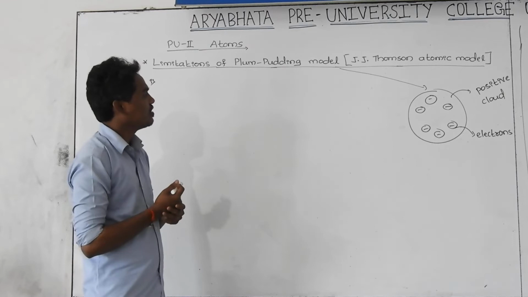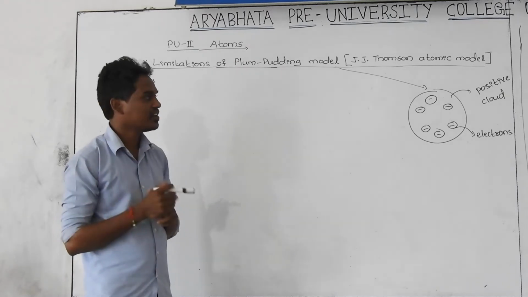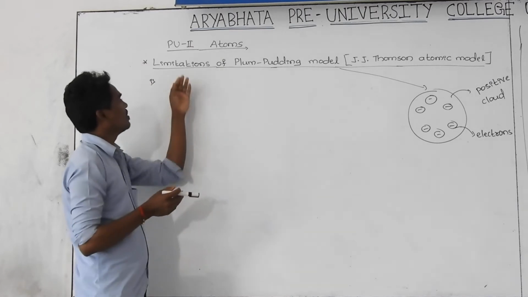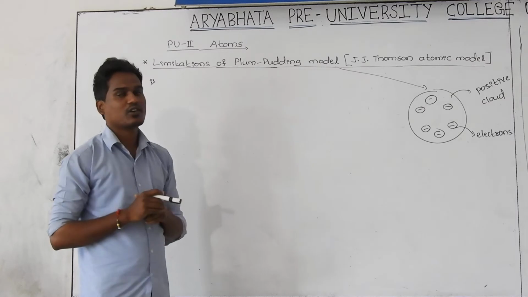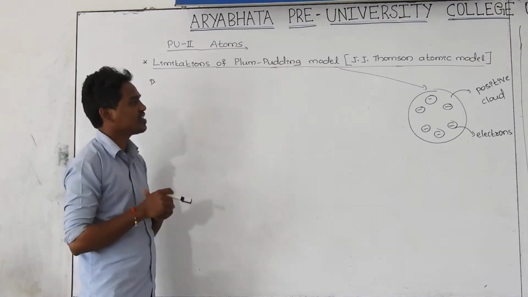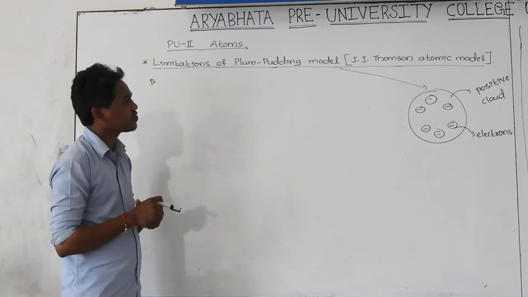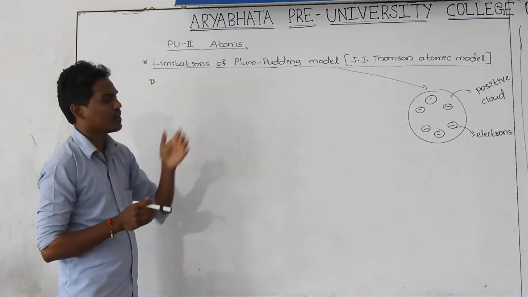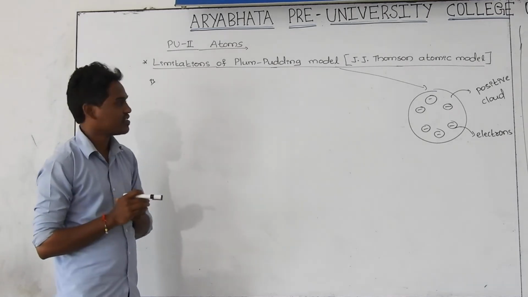But why did this Plum pudding model become accepted here? There are some reasons. We call those limitations, or you can call them drawbacks; limitations or drawbacks, both are the same. What are the drawbacks or limitations of this model proposed by J.J. Thomson?